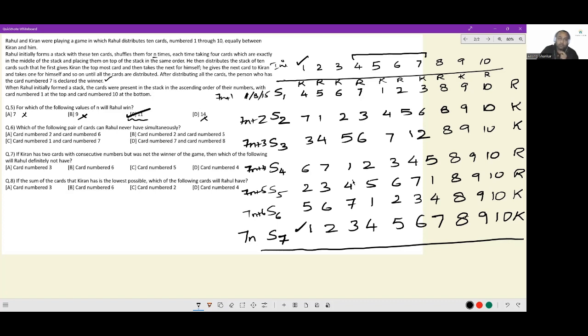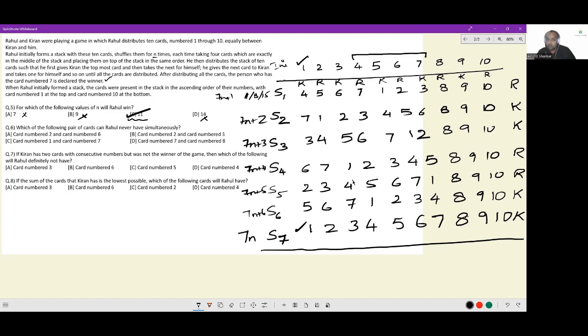Which of the following pairs of cards can Rahul never have simultaneously? Let's see 2 and 6. After one shuffle, Rahul has 2, Karthik has 6, not possible. After shuffle 2, Karthik has 2 and Karthik has 6, not possible. How about after shuffle 3, Karthik has 2, Rahul has 6, not possible.